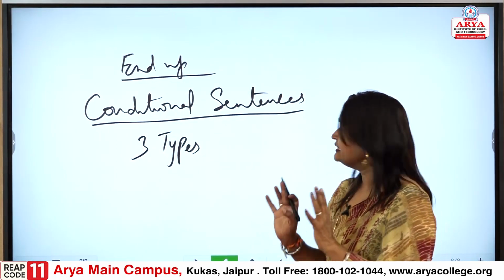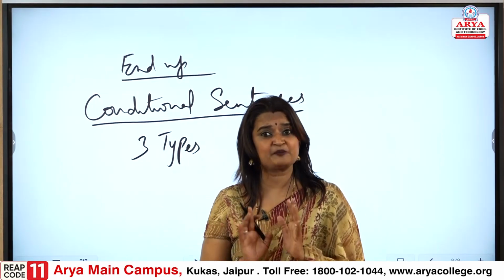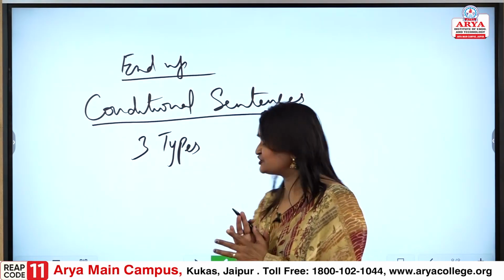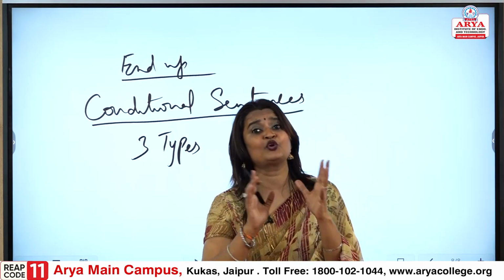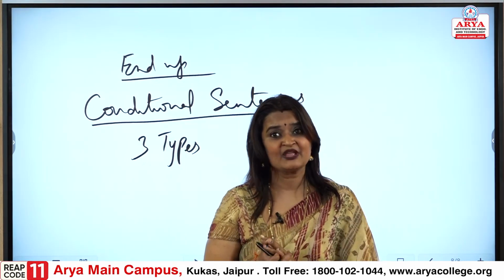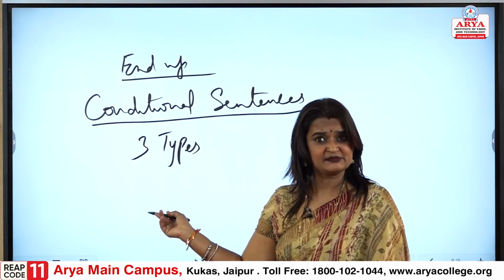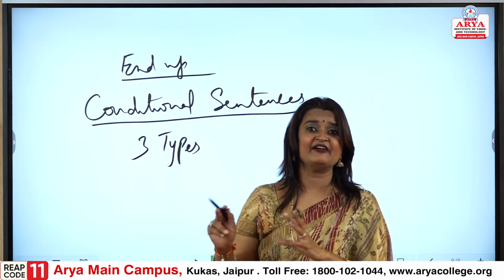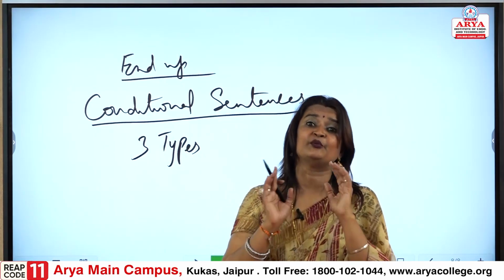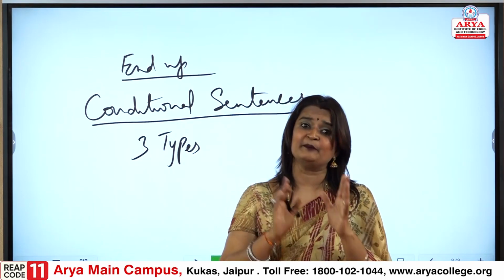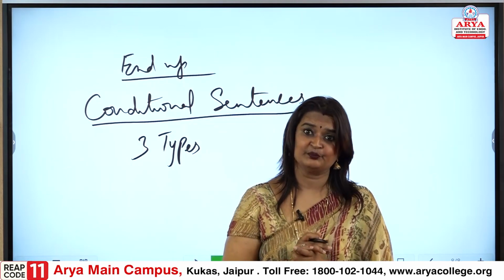We already know, they express the hypothetical situation, and their consequences, that in such condition what could happen, what has happened. So, this accordingly goes, fine, and they are in 3 types. And each type we have understood what are the details, and in each type we have understood the variations, variations for the main clause, variations for the if clauses too.